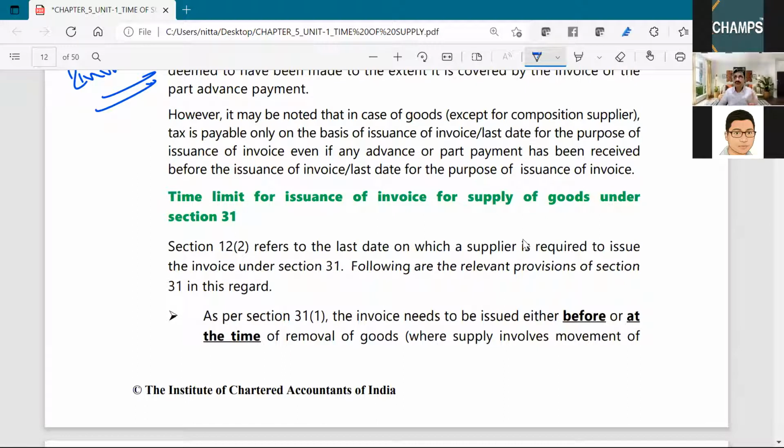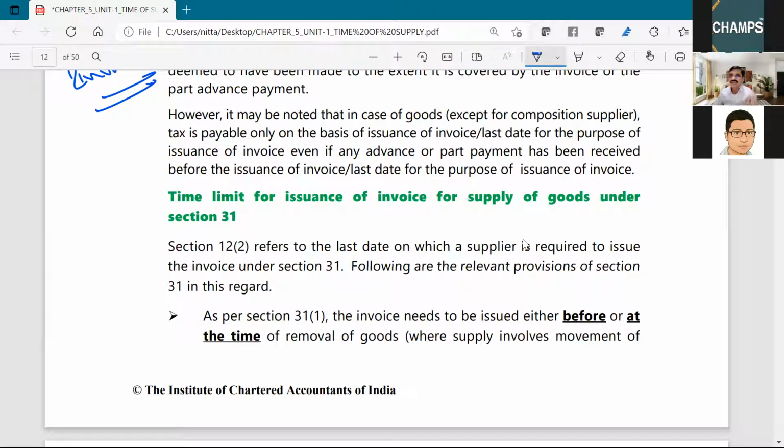Now, goods forward charge. What is the time of supply? Time of supply is the date of invoice or the last date on which the invoice ought to have been issued, whichever is earlier.